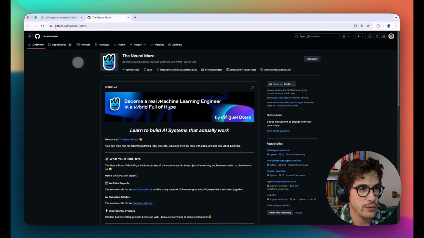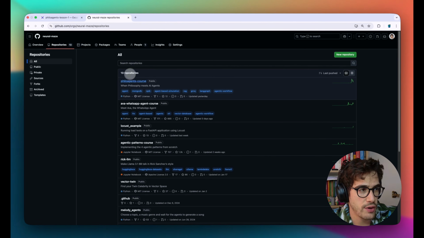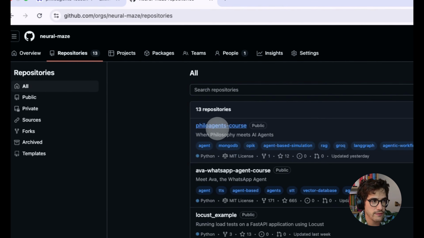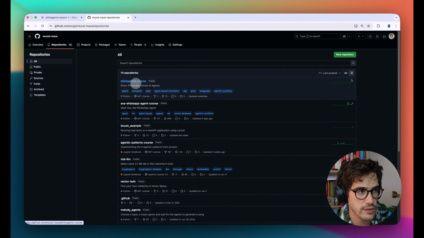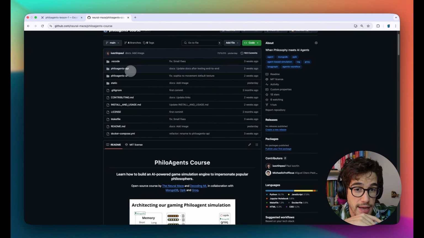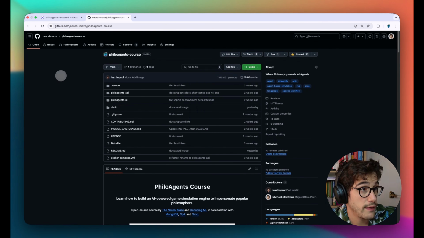So let's go. All right, so you need to go to the Neural Maze organization in GitHub. And in there, you need to look for this repository, PhiloAgents course, that you can see right here. So you get inside. And what I'm going to do, first of all, is just to clone this repo.